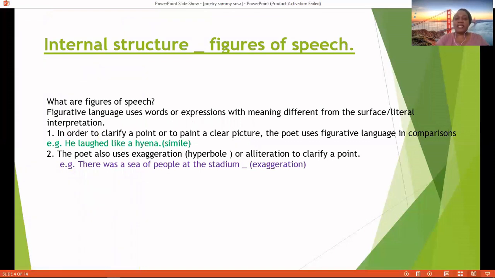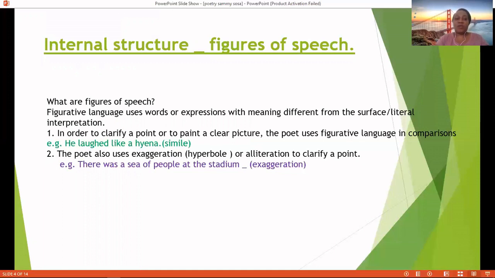Right, let's look at the internal structure of poetry, figures of speech. What are figures of speech? Right, figurative language uses words or expressions with meaning different from the surface or the literal interpretation. Different from the surface or the general literal interpretation. That would be figurative language.